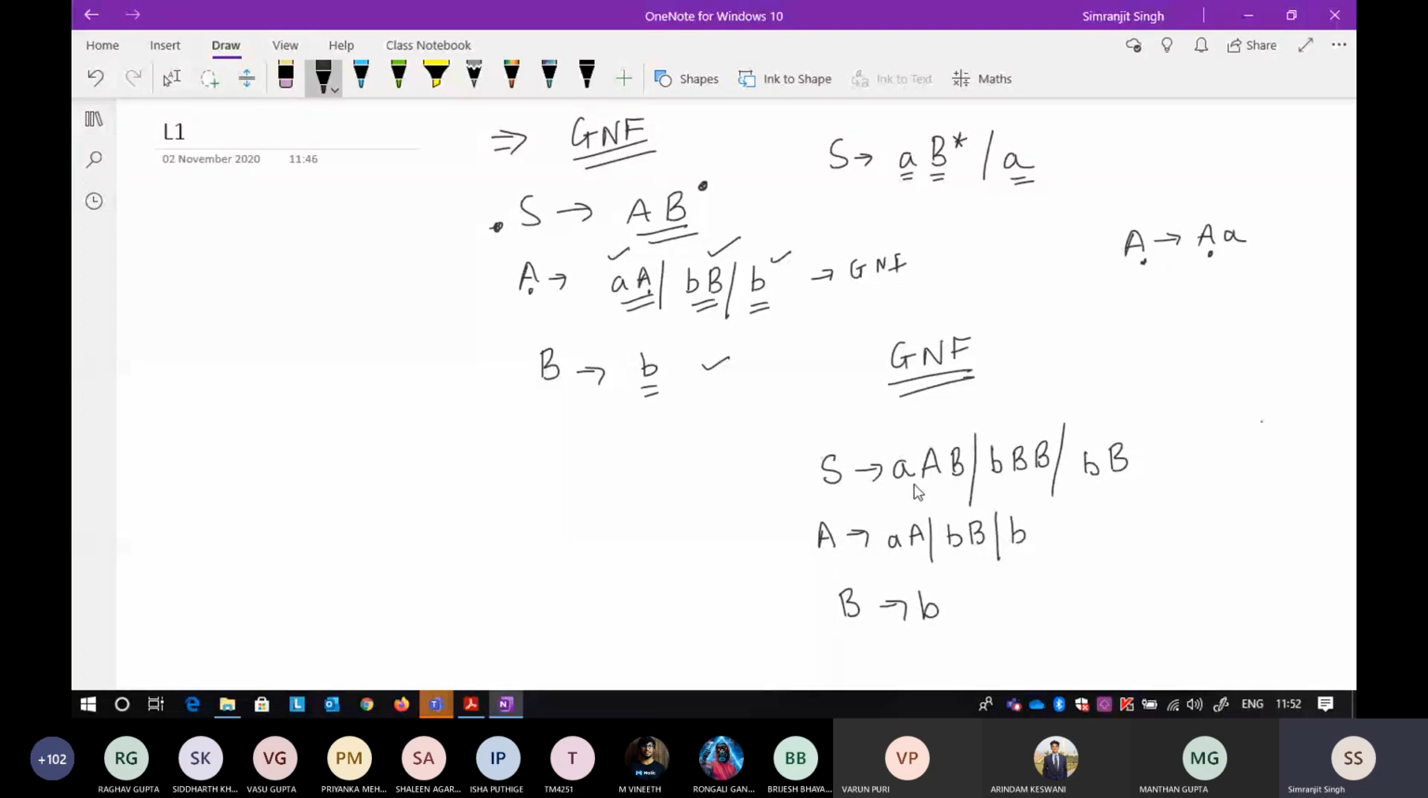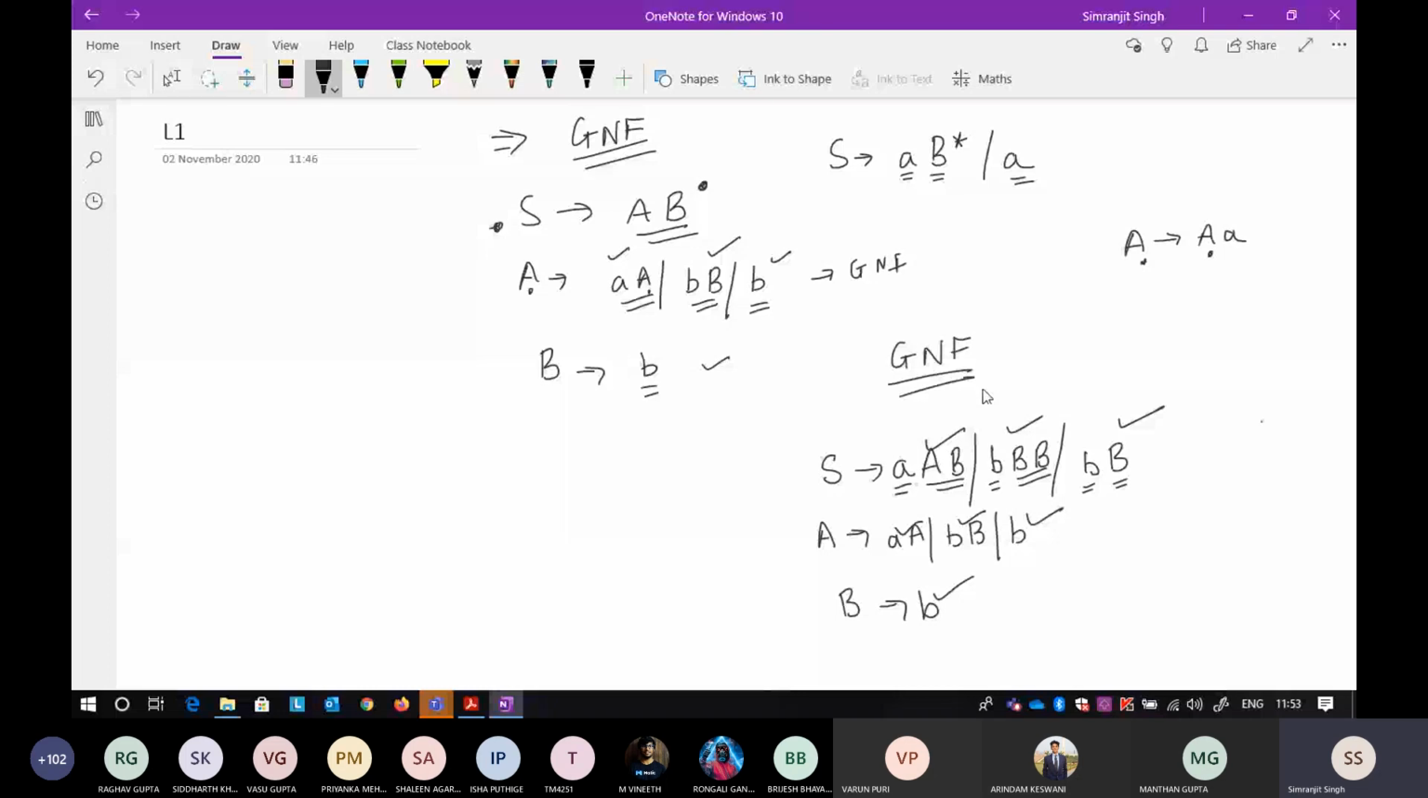So all the productions are as it is. Now see, a terminal followed by a series of non-terminals, that is fine. A terminal followed by a series of non-terminals, that is also fine. A terminal followed by a non-terminal, that is also fine. So these things are now in GNF. These were also in GNF, and this is also in GNF. So this is how you solve these kinds of questions.